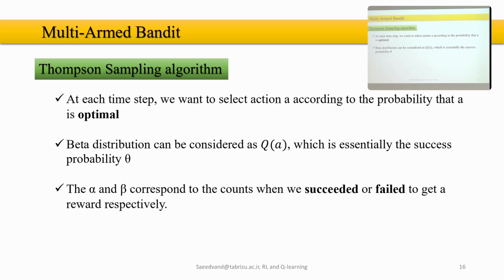So first of all, before talking about the Thompson sampling algorithm, we need to talk about the beta distribution. If you haven't heard about it yet, we can consider Q of A, which is essentially a success probability theta, that we will see in the next slide how we can define as a beta distribution. We will see the equation. Here we have two terms, alpha and beta, corresponding to the counts of whether we have succeeded or failed in gaining reward from each of the actions that we are running on the machines.